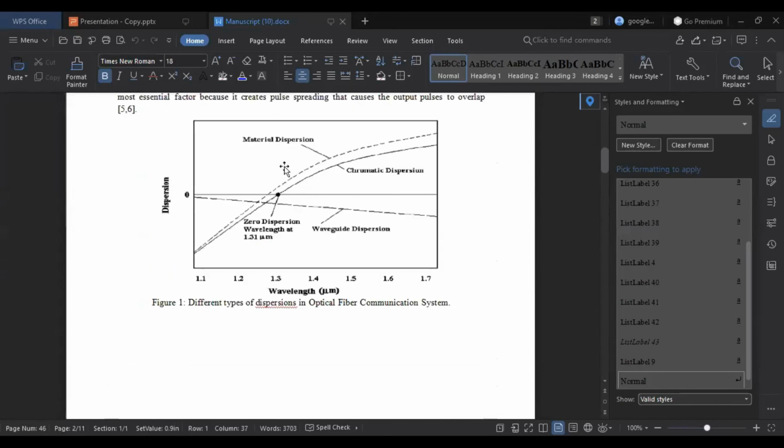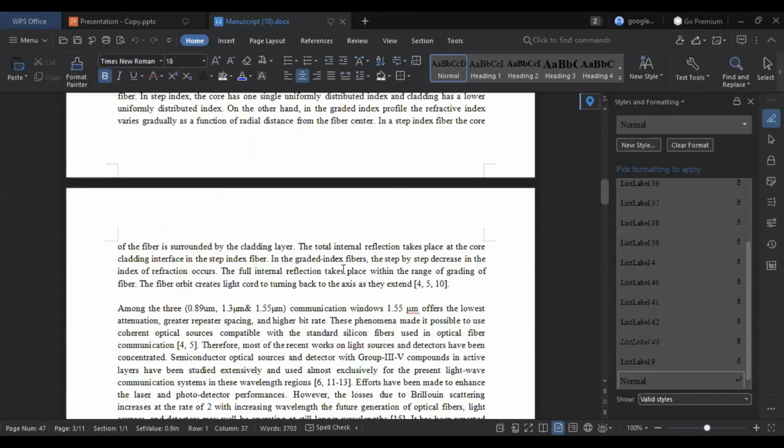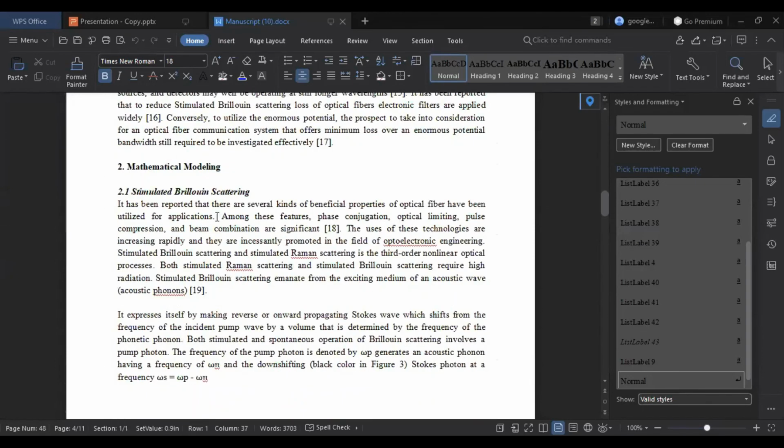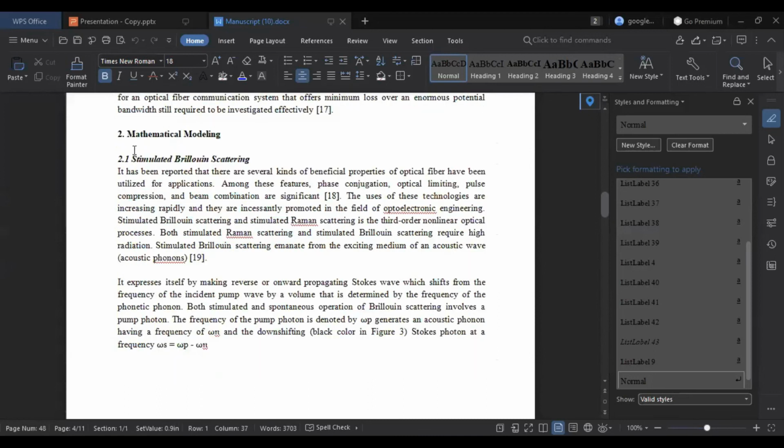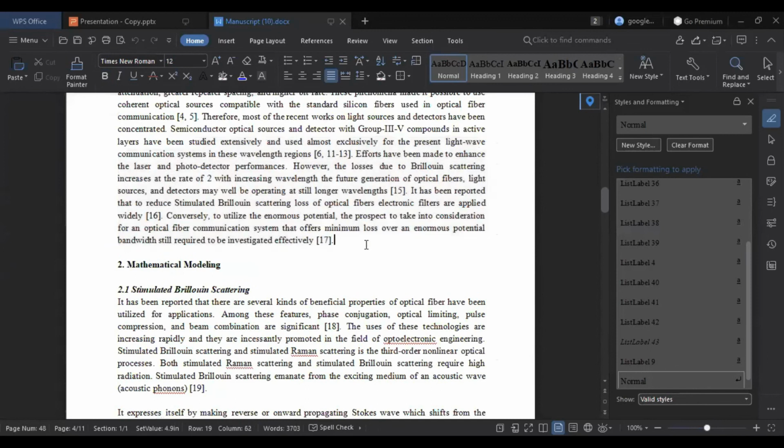So this figure in general shows different types of dispersions and losses. Then here comes the mathematical modeling. Then in the introduction part, we discuss what other researchers have found out.